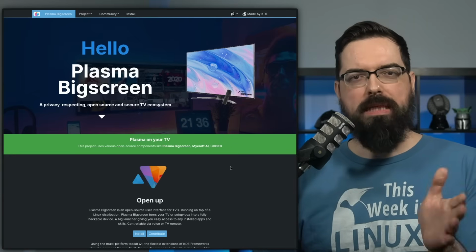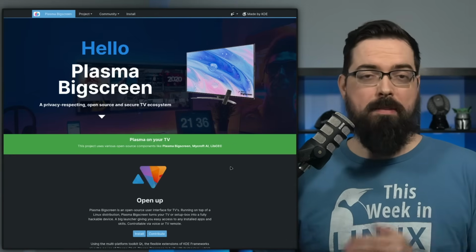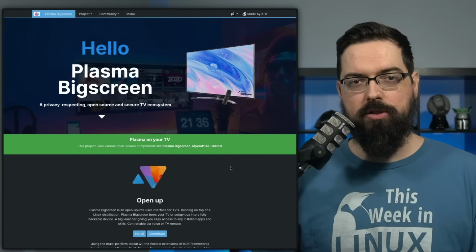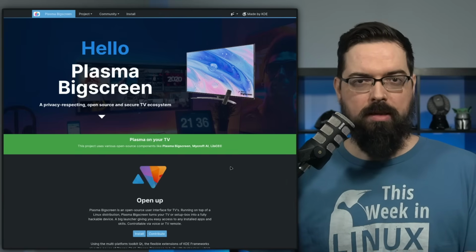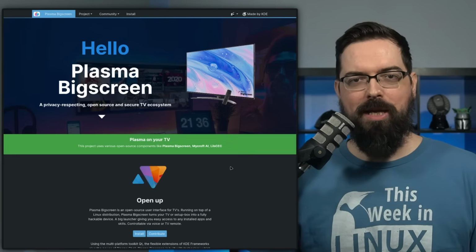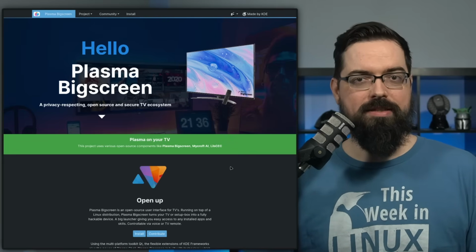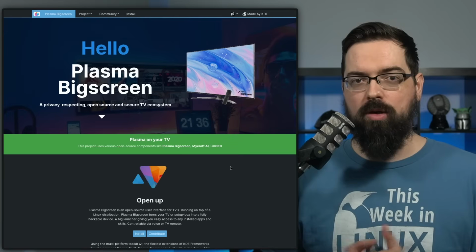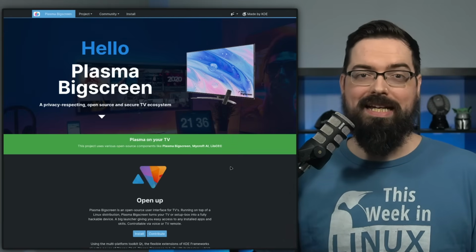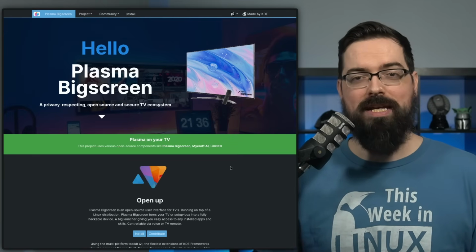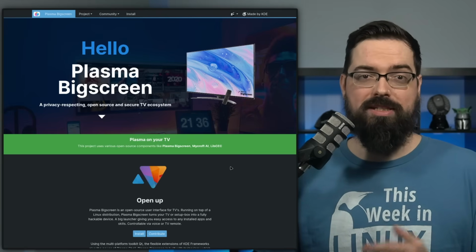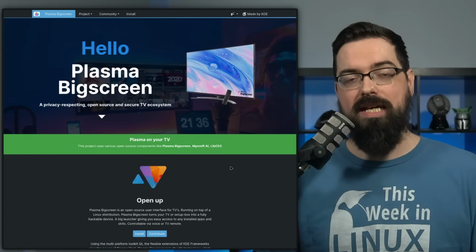Have you ever heard of Plasma Bigscreen? Maybe you haven't, because it's been a while since it's been talked about here on the show or in general. But Plasma Bigscreen looks like it's going to be back on the air. Plasma Bigscreen is a TV interface that is built with the Plasma framework, and it's existed for a few years. But honestly, I kind of forgot about it since they hadn't made much movement on it for a while. So I thought they just kind of abandoned it. But it seems like that is not the case.